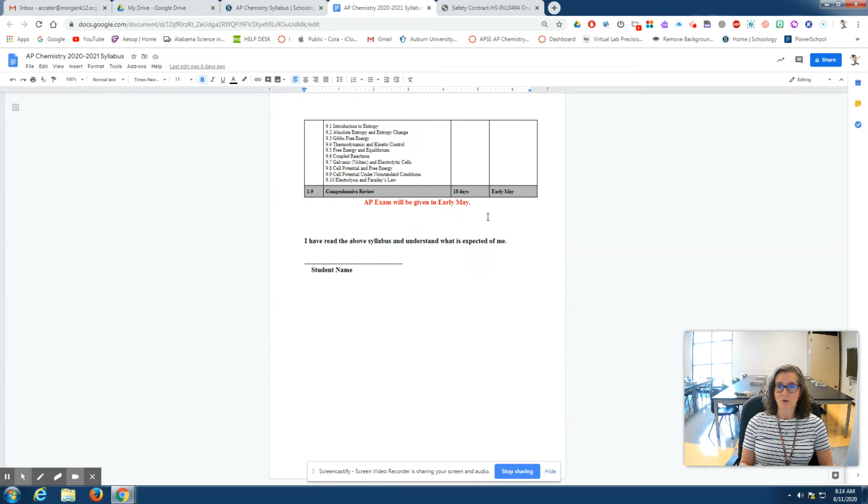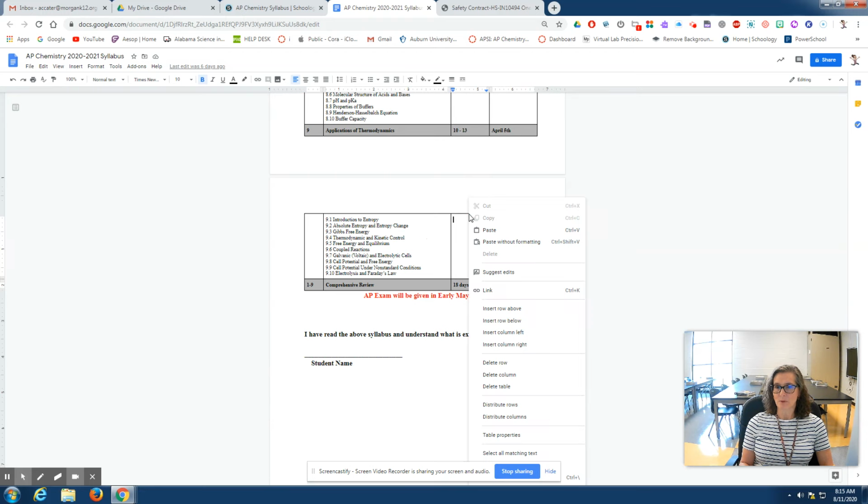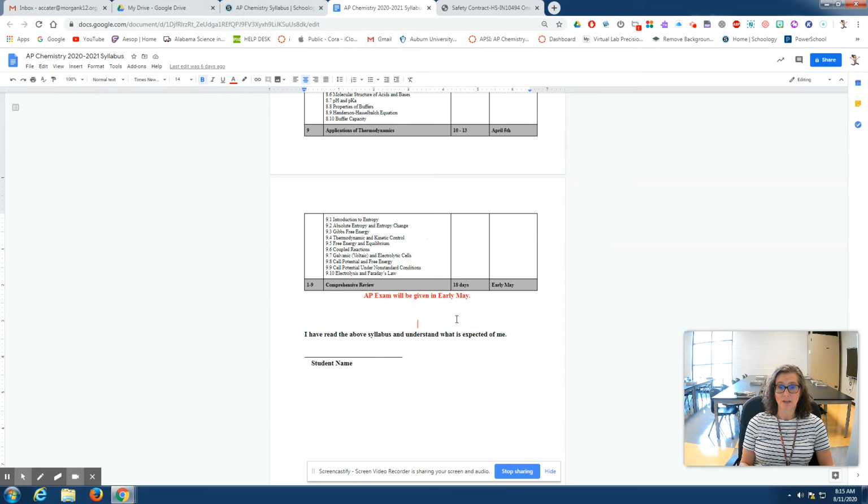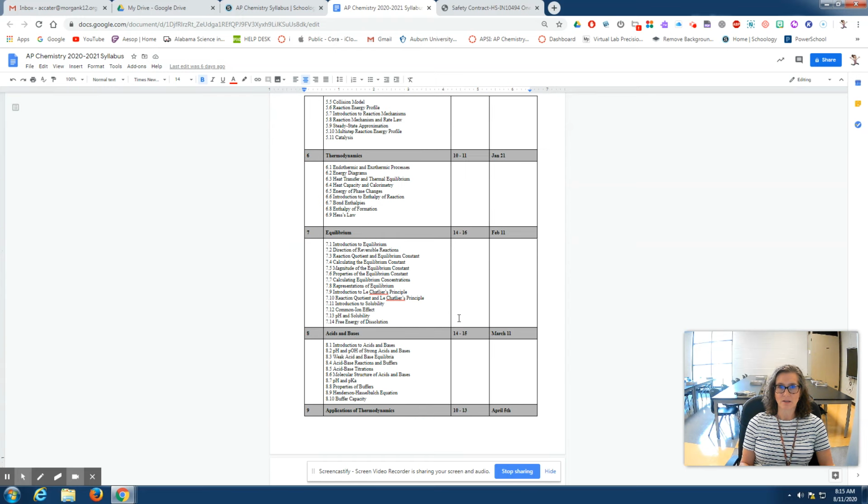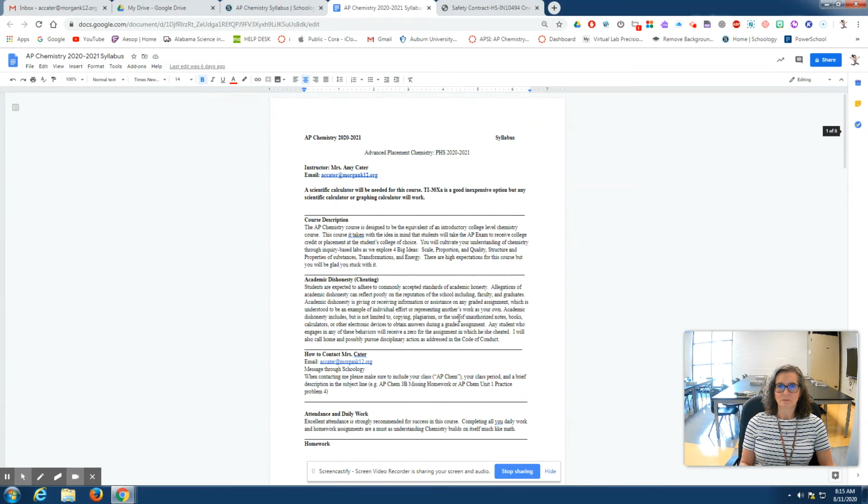So the AP exam will be in early May. I don't have an exact date, but I will get that to you as soon as I know what that exam date is. Most colleges, and whether they take the AP exam, what score they take, just depends on which college you're deciding to apply for and what you're looking into majoring.